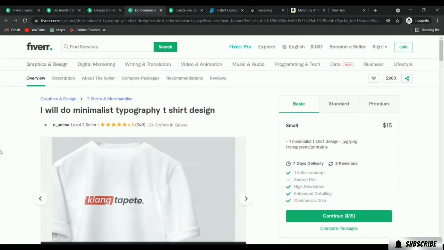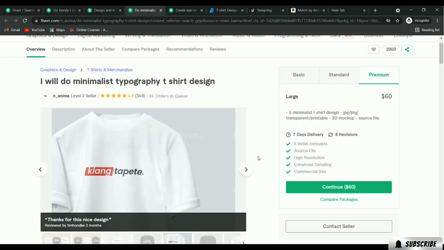Okay, so you can take a look. This seller has 349 reviews and 24 orders in queue, and the basic price of this gig is $15. It's $40 for the standard, and for the premium it goes up to $60.